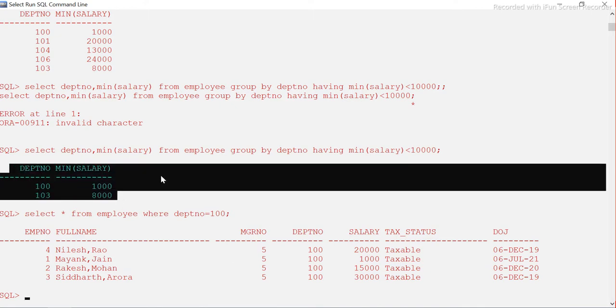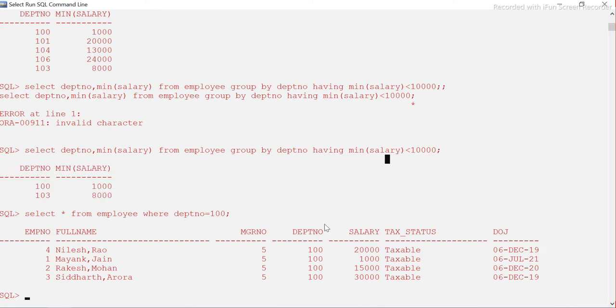Once you understand the concept of group by and having clause, it is very easy for you to solve these questions. If somebody is asking maximum salary, whose maximum salary is more than or less than 10,000, then also you can solve these questions, okay, guys? For example, you can just use max here instead of min, right? So let's see how we can solve it.